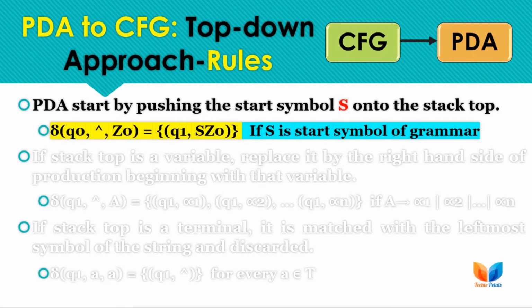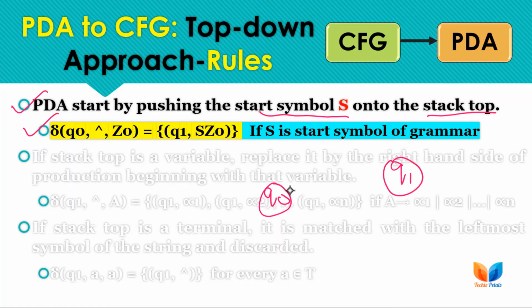These are the general rules for writing the transitions corresponding to any given context free grammar. The first step is to push the start symbol of the grammar S onto the stack top. Here is the matching transition, where we move from q0 to q1.